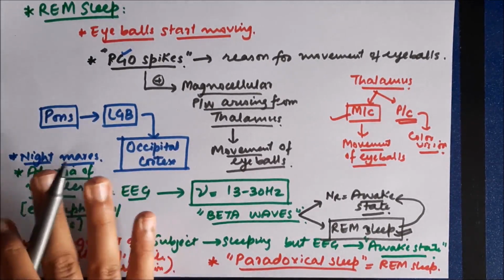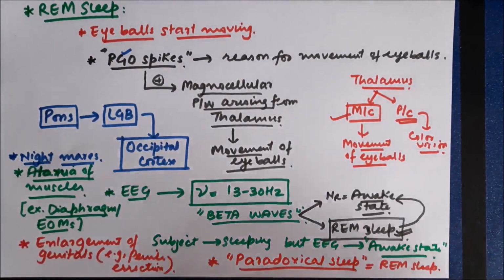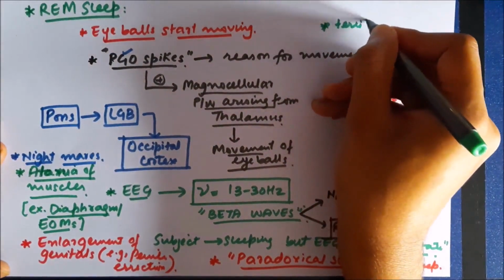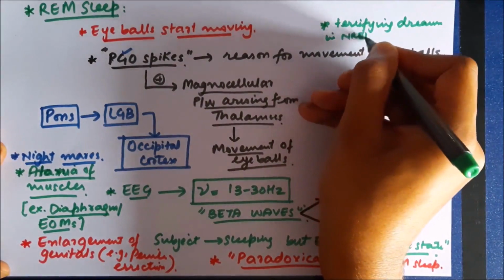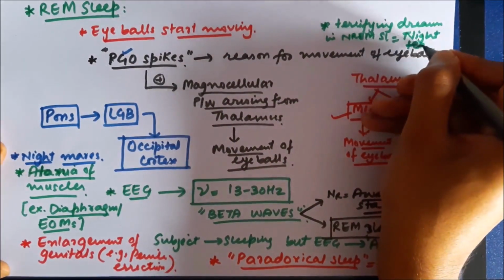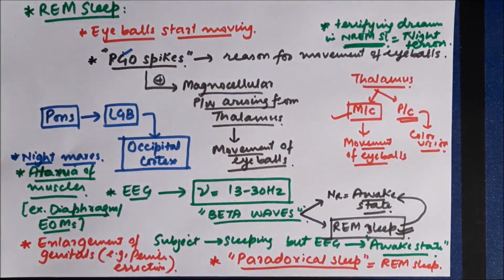So these are various events which occur during REM sleep: movement of eyeballs, nightmares, atonia of muscles, and enlargement of genitals. Now, nightmares, these terrifying dreams can also occur during NREM sleep. Now, if terrifying dreams occur during NREM sleep, they are not called as nightmares, they are rather called as night terrors. So, night terrors are associated with NREM sleep and nightmares are associated with REM sleep.